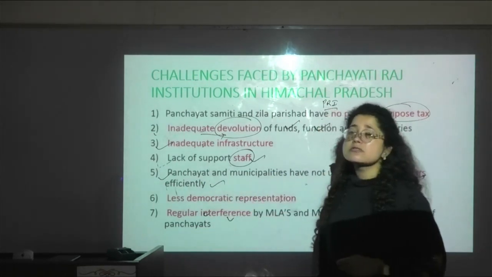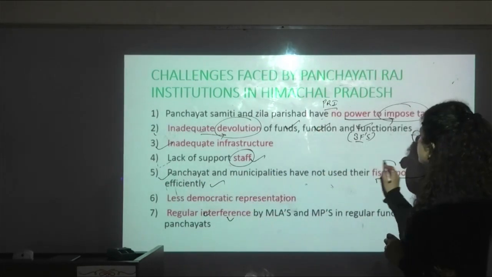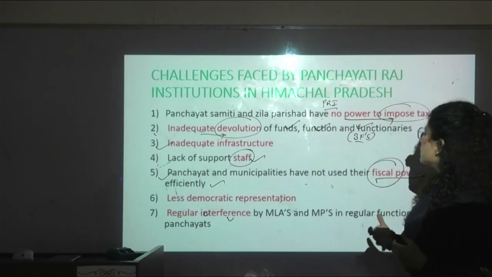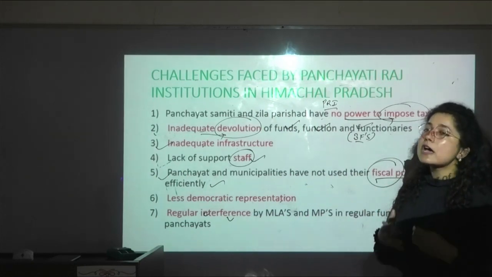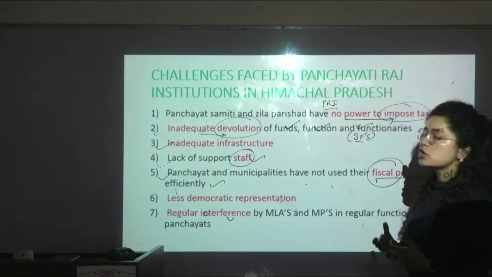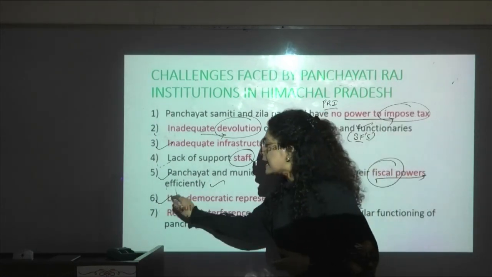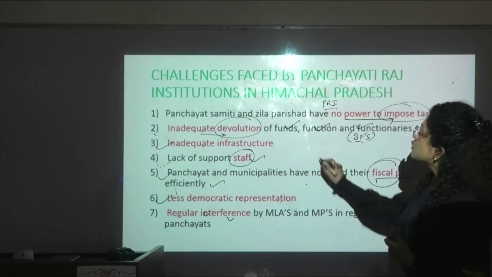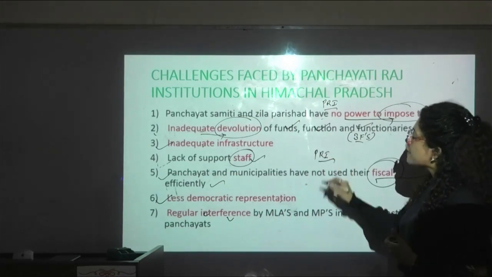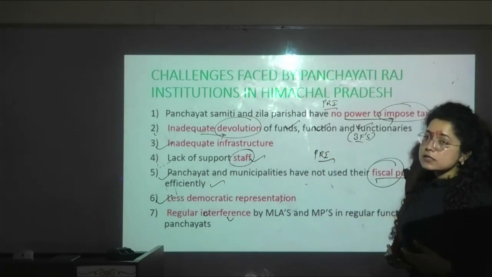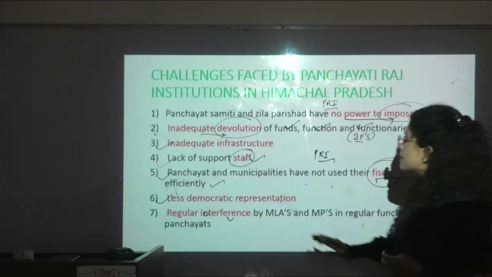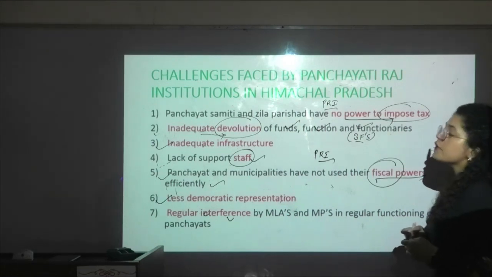Whatever power they have been provided to impose fiscal measures, they are not using it in a very efficient manner. Then there is a lack of democratic representation. And though they are independent and have constitutional status, in spite of that there is regular interference by MLAs and MPs in the regular functioning of the panchayat.